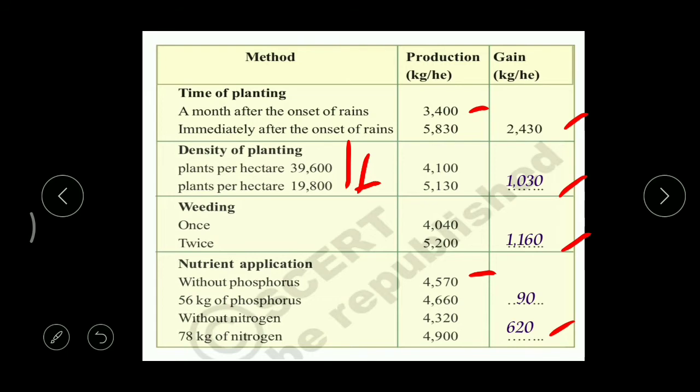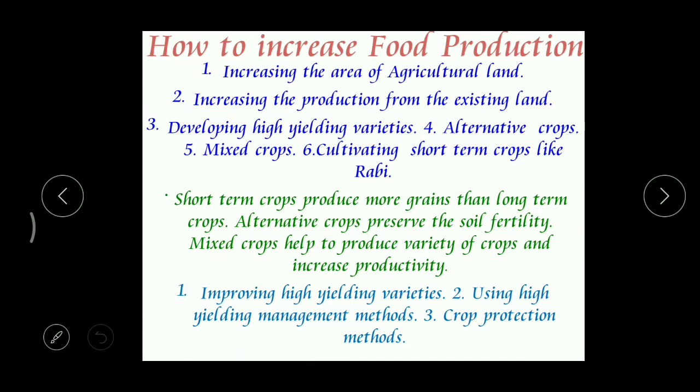Got it? Right. How to increase the food production? When we get this question, we can get some points. What's the first one? Increasing the area of agricultural land. For example, from 10 acres of land we are getting 200 bags of rice.